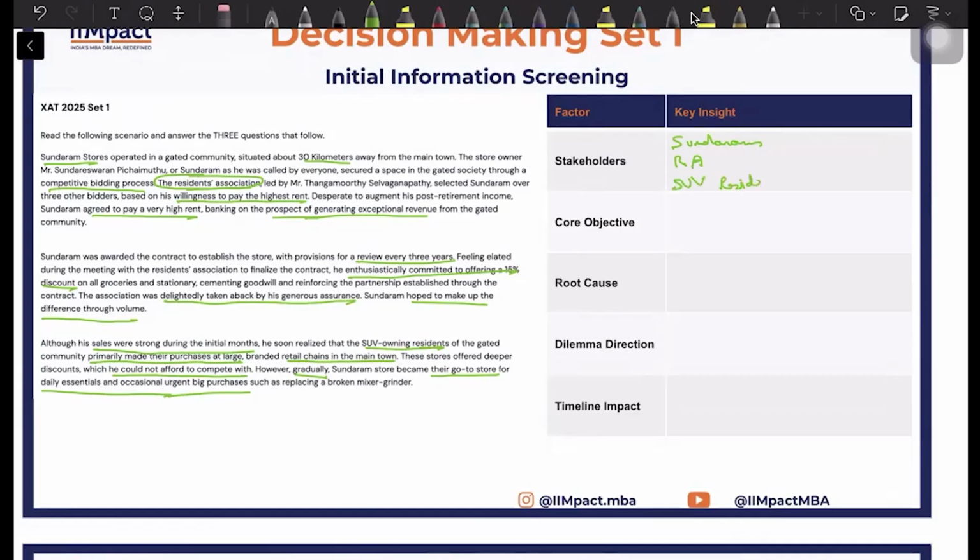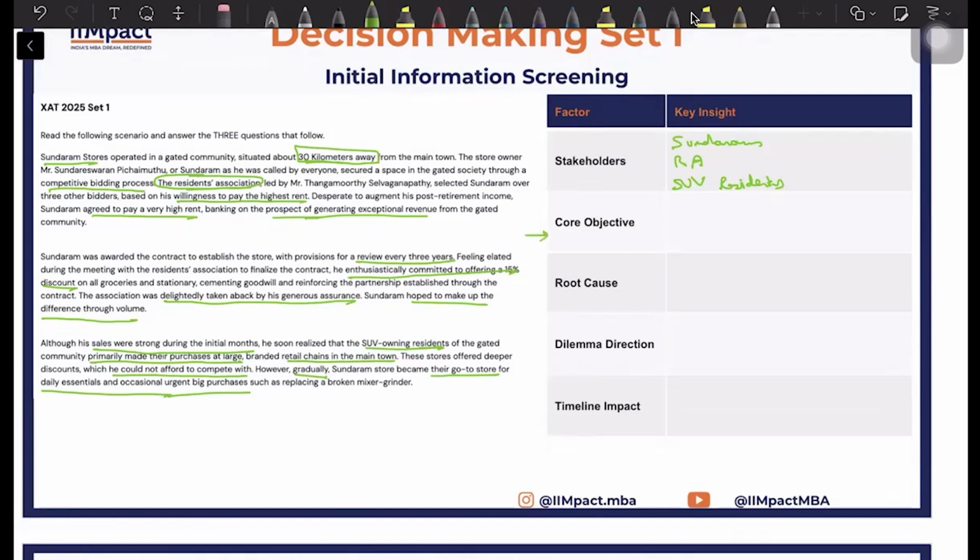Now the SUV part, this is something you will understand as you start reading more passages. The point of telling that they own SUV is not that the SUV part is relevant, but it's just that they are rich and they can afford to go this 30-kilometer away to the main town. So these are your three stakeholders.